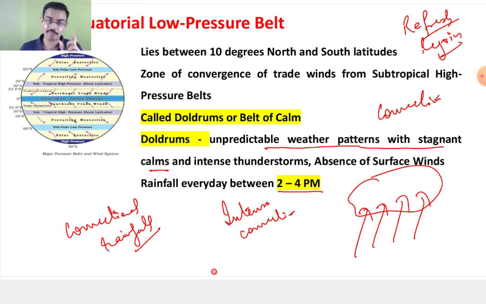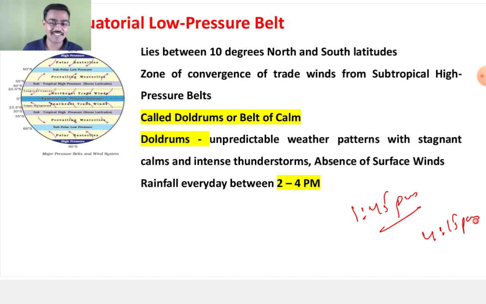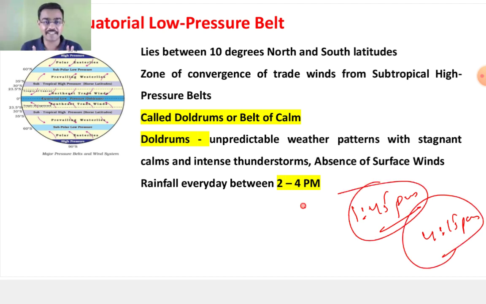Now, it does not mean that rainfall will start exactly at 2 o'clock and end exactly at 4 p.m. Or if there will be a rainfall at 1:45 p.m. or 4:50 p.m., you should not say, sir, you have taught me wrong. So that is an indicator. This is just an idea that you have the rainfall approximately about 2 to 4 p.m.